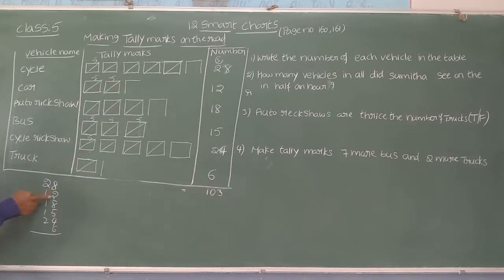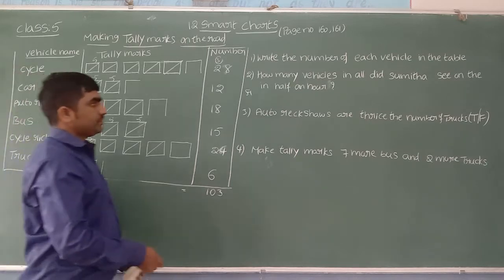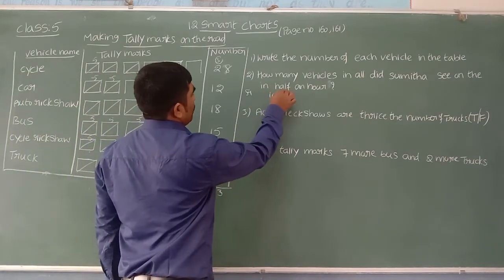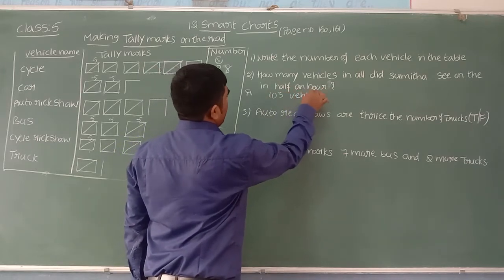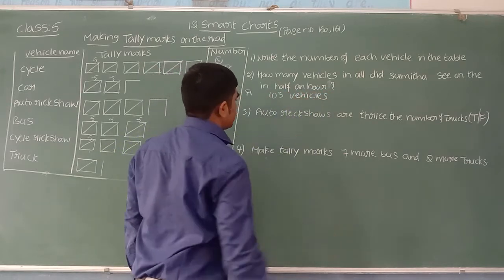8 plus 2, 10, better. 10 plus 8, 18. 18 plus 5, 23. 23 plus 4, 27. 27 plus 6, 33. 3 you can carry over. 3 plus 2, 5. 5, 6, 7, 8. 8 plus 2, 10. Which is 103. So the total number of vehicles is 103, beta. Yes, we can write 103 vehicles.